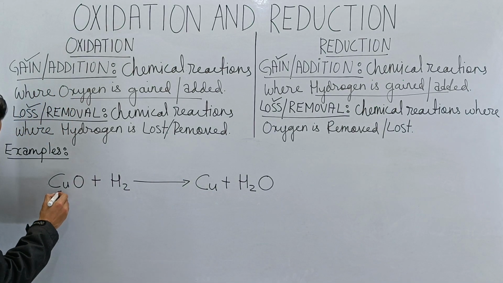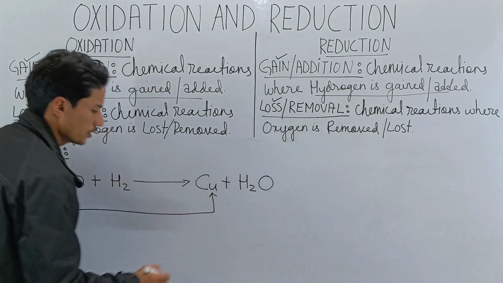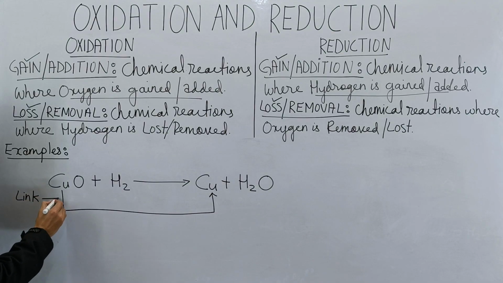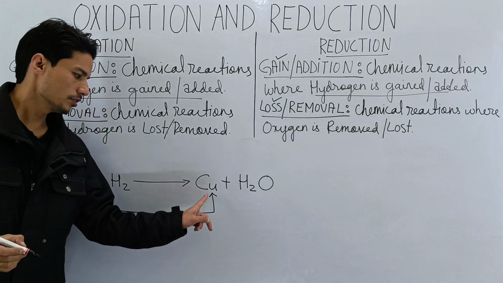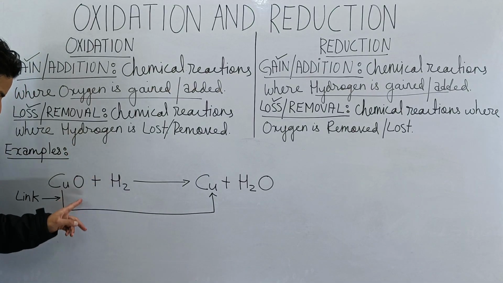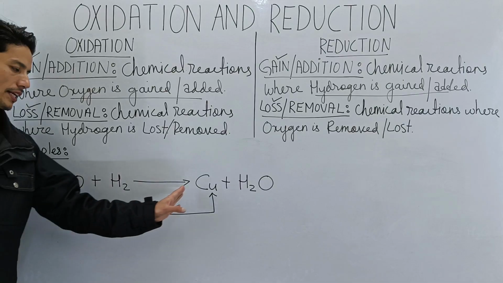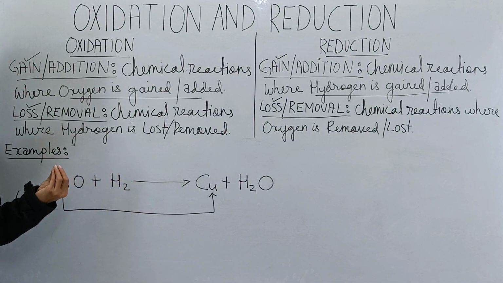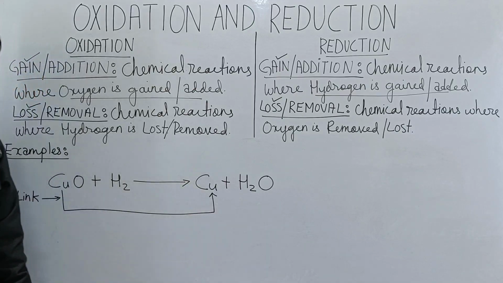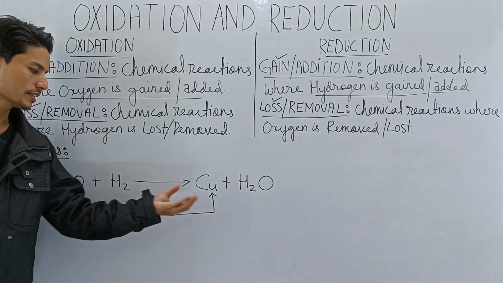So let's create a link. By link, I mean this one. This is what is called a link. This is what you have to learn. While studying oxidation and reduction, this is very important because this will tell a story of what is happening here. Is it oxidation or is it reduction? It is very important to draw this link, because this helps to narrate the story of what is happening.